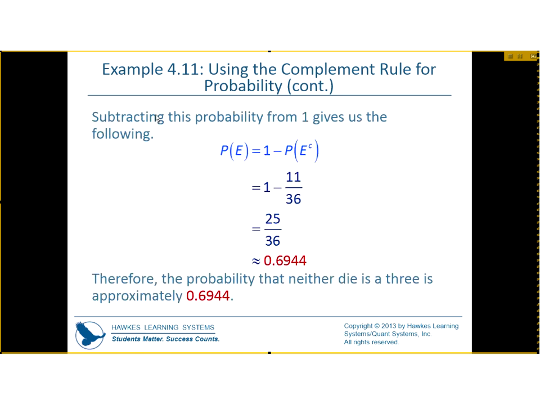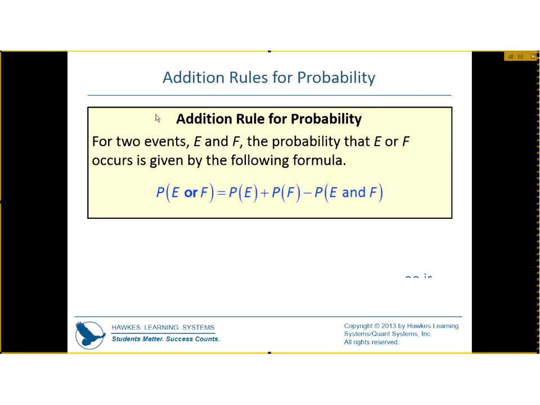And then we subtract that from 1 and we get 25 over 36 as the amount of rolls where there's no 3s. So the probability that neither die is a 3 is about 69%. Okay, I hope this helps, and don't go to addition rules because we're not going to cover that this semester.